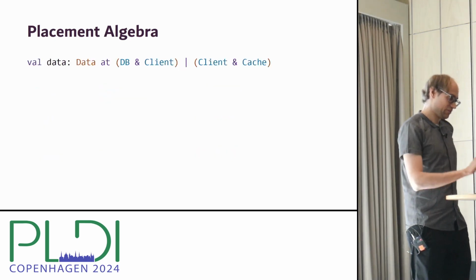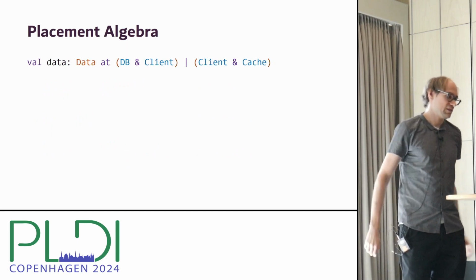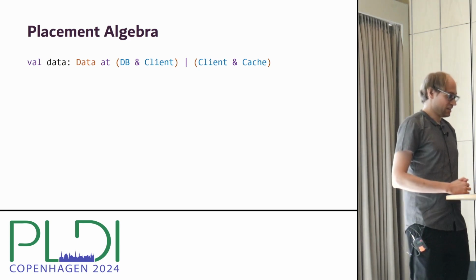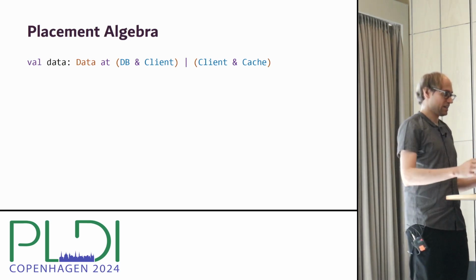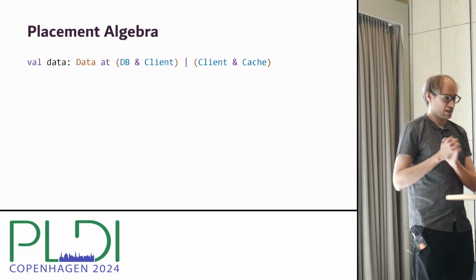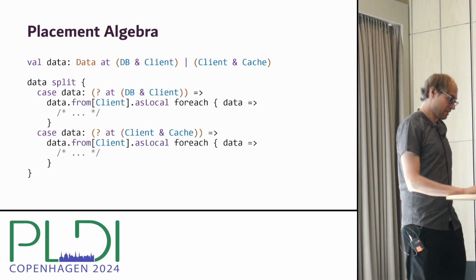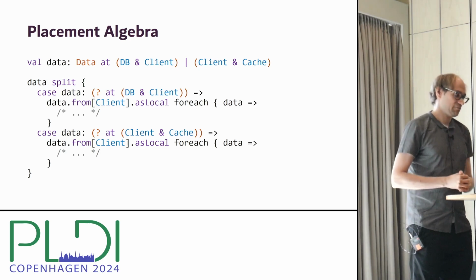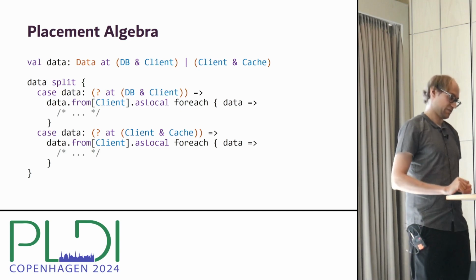So let's consider the following example. Here we have some data that is placed on a database and the client, or on a client and the cache. If we want to process this value somehow, the shape of its type demands that we perform a case split on the union type, because the outermost type is a union. So after the split in the first case, we can then project the value to the client and retrieve the value from the client to process it further.